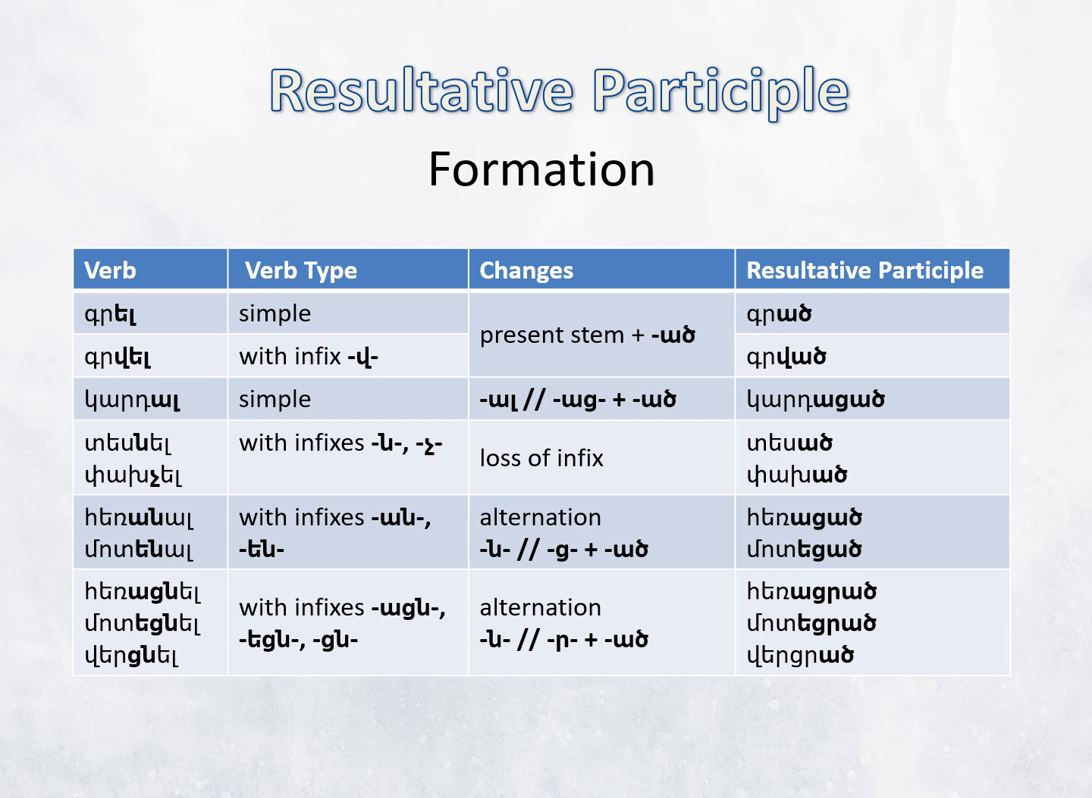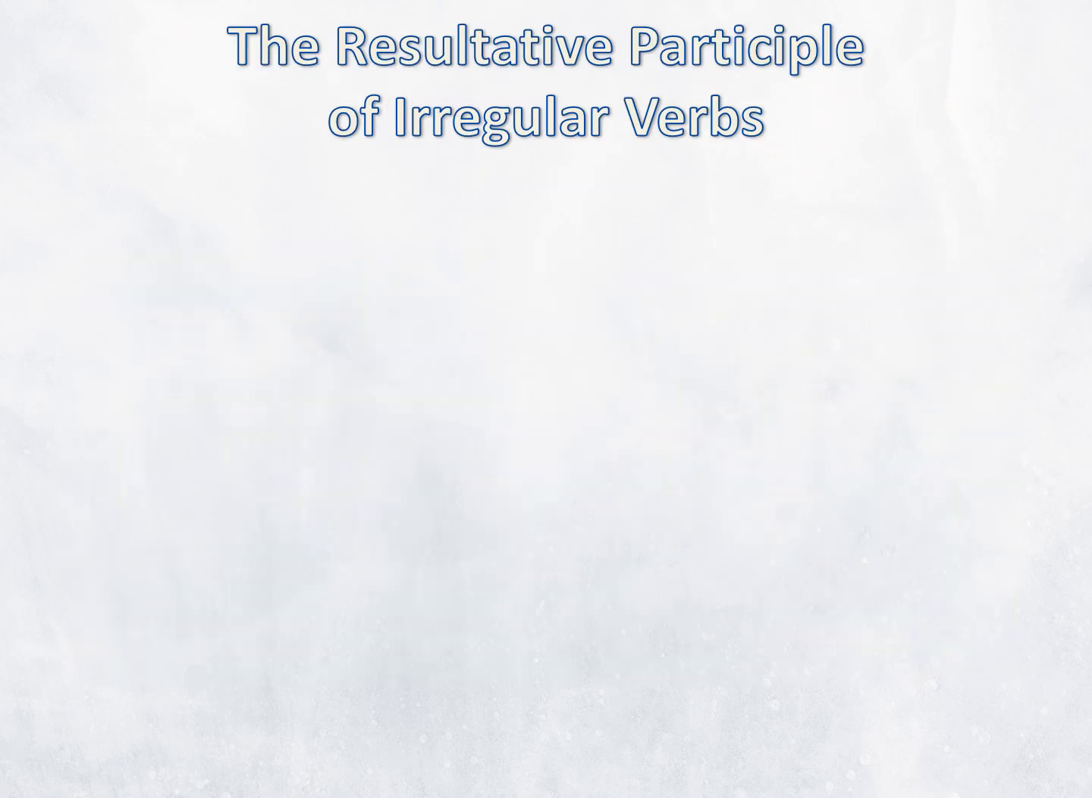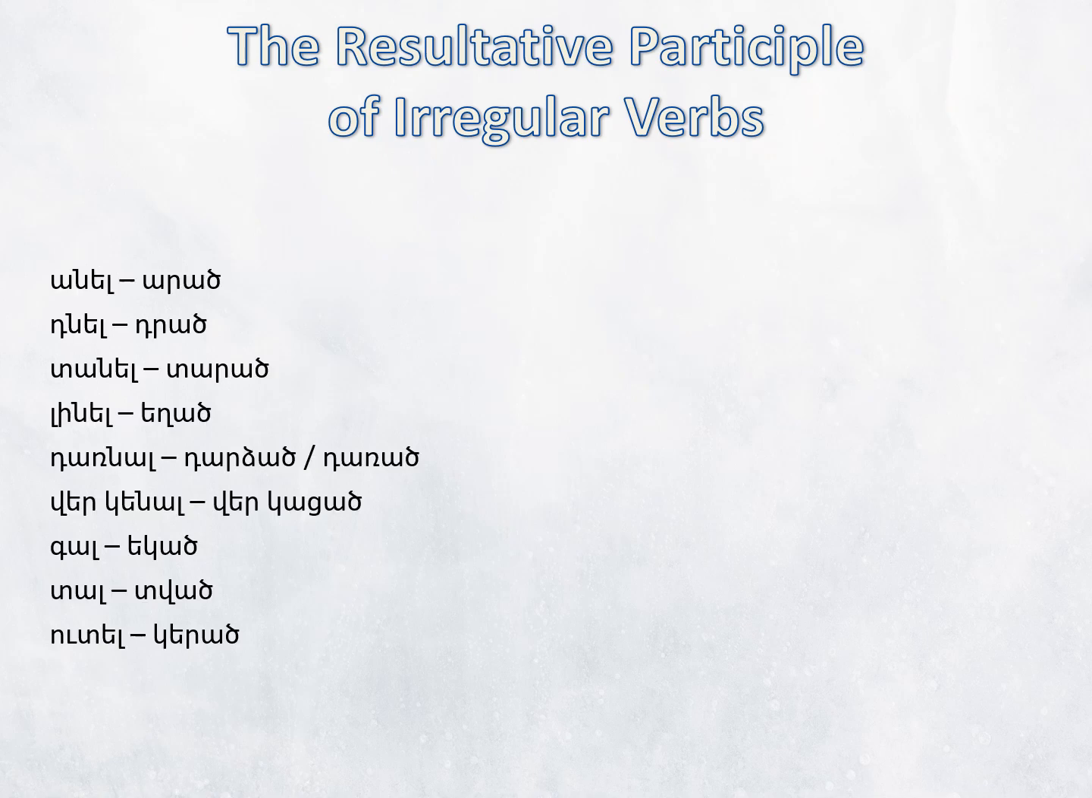Heratsnel, heratsrats. Vertsnel, vertsrats. I hope you remember that vertsnel and hartsnel, although not causative verbs, follow the same pattern. Let us now examine the resultative participle of irregular verbs. Anel, arats. Danel, darats. Tanel, tarats. Linel, եղած. Darnal, dartsats, or darats.